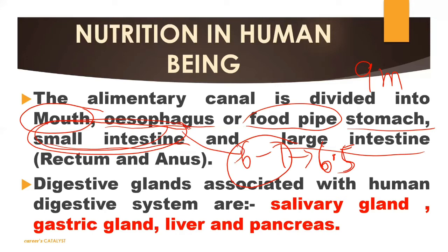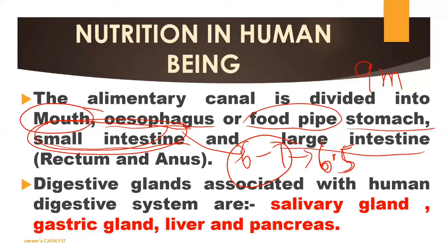It is only named small intestine because of the very narrow pipe present here. Otherwise, the length of the small intestine is approximately 6.5 meter. Means to say among 9 meter, 6.5 meter is used only to make the small intestine. And the remaining meters are used to make the mouth, food pipe, stomach, large intestine, all these.